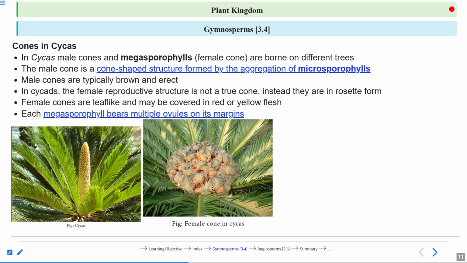So this is one, and at the end, they are bearing the ovules. So these are the female cones. Just remember, the female cones are not a true cone. Instead, they form a rosette structure, and each megasporophyll bears multiple ovules.